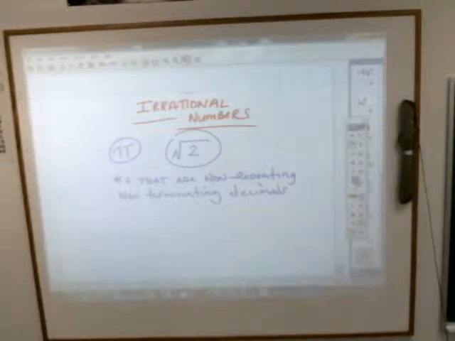In other words, for a number to be irrational, when you actually figure out what it is, you get a decimal number that does not repeat, nor does it ever end.